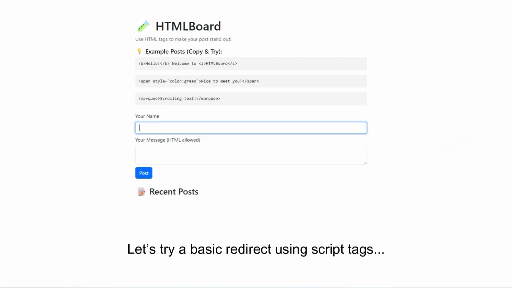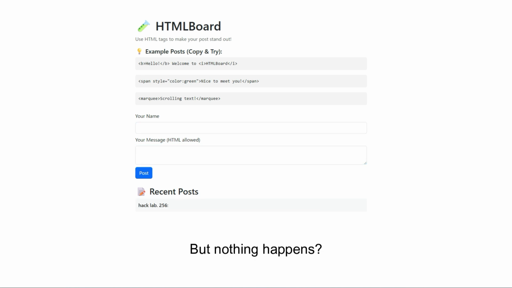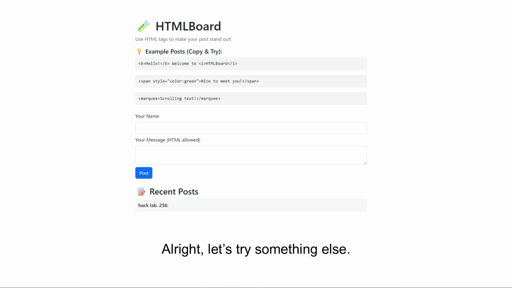Let's try a basic redirect using script tags. But nothing happens? Browsers ignore script tags inserted via innerHTML. This is by design for security. All right, let's try something else.